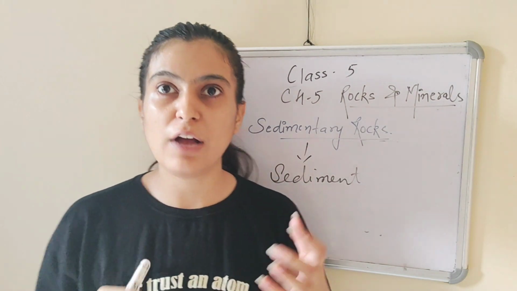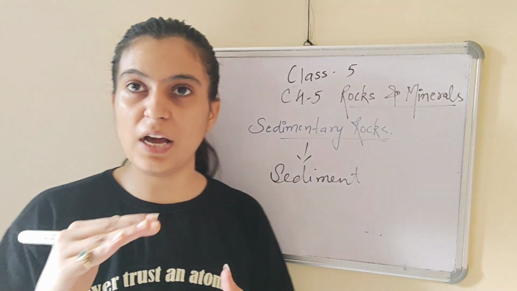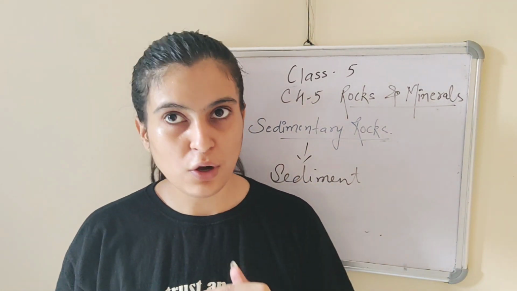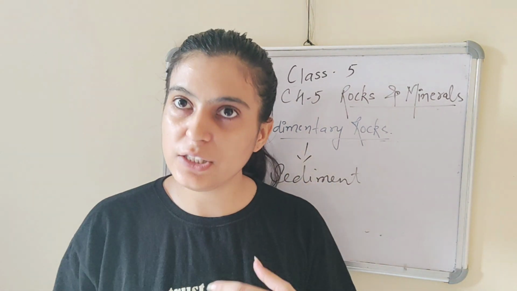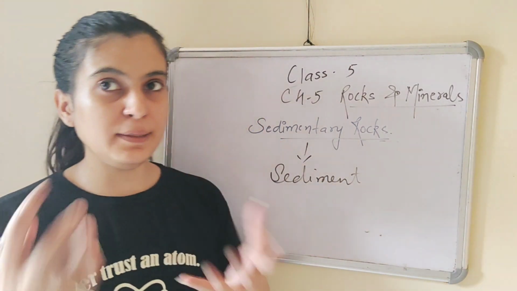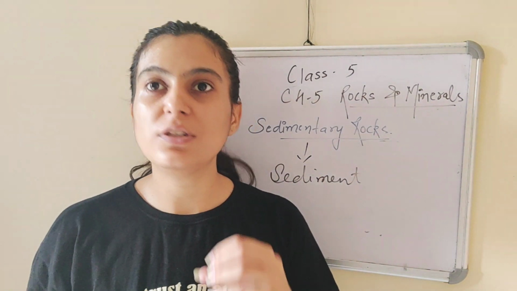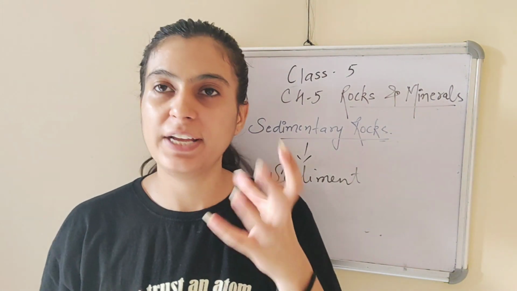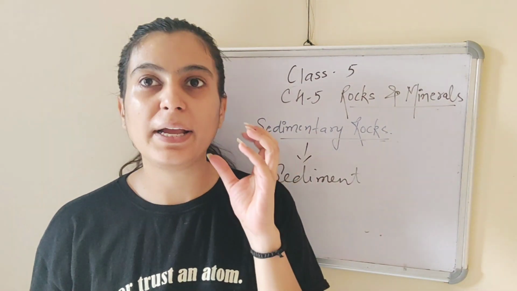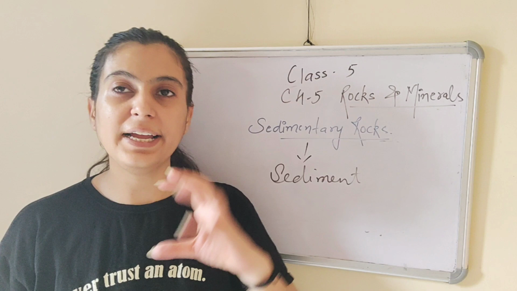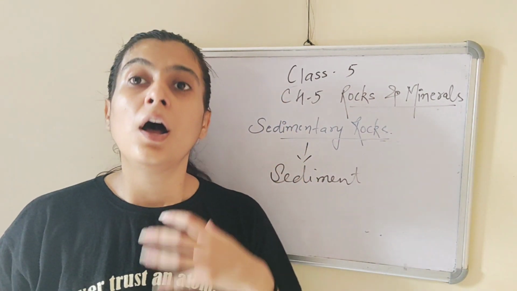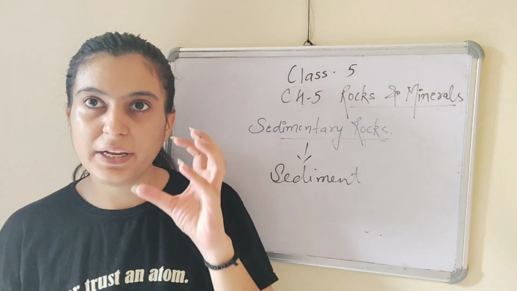So, sedimentary rocks are formed from the sediments which settle down at the bottom of the earth. The upper layer puts pressure on the bottom layers, which get hardened further and form sedimentary rocks. Sedimentary rocks are also formed from sea creature shells. For example, the shells which are made up of calcium carbonate of some aquatic organisms. Whenever they die, the shell sinks to the bottom and they get compressed, where after some time those compressed sediments